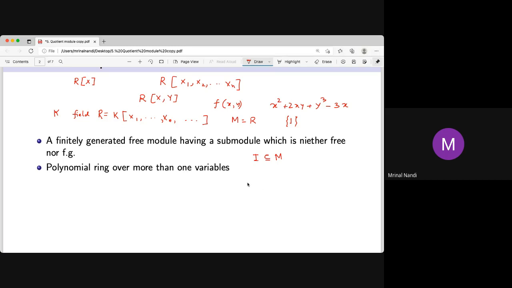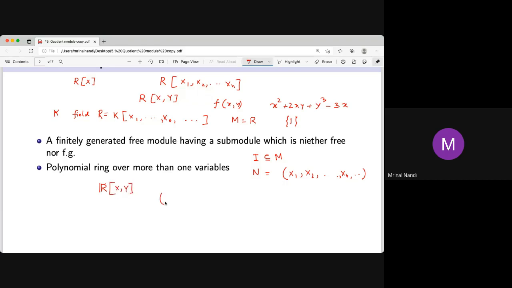Now let N be the ideal of all polynomials generated by these elements x1, x2, and so on. For the two variable case, take K as a ring and x and y.